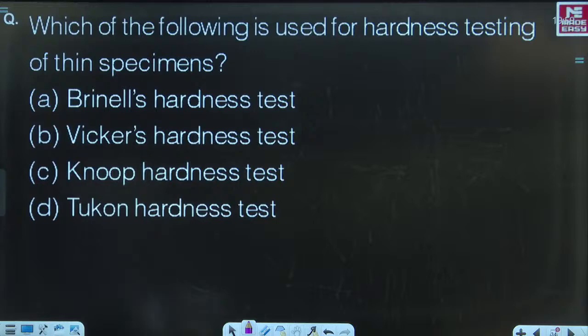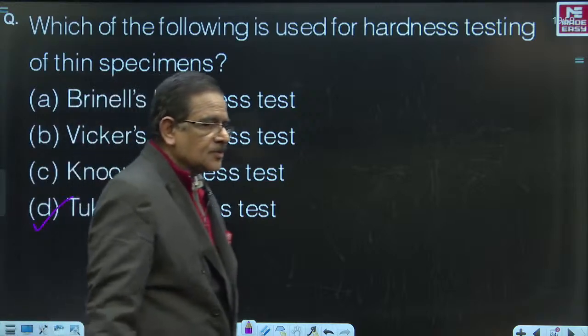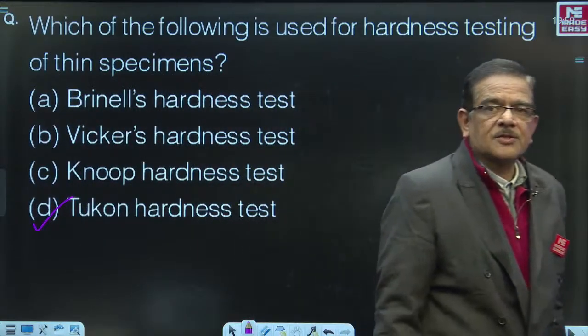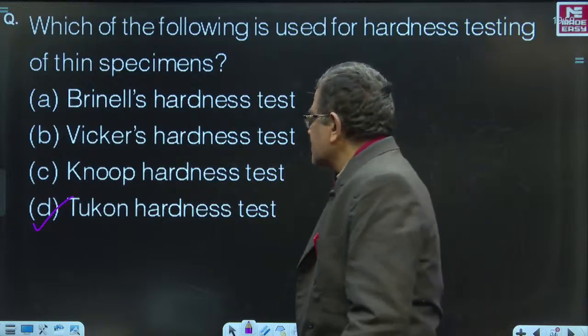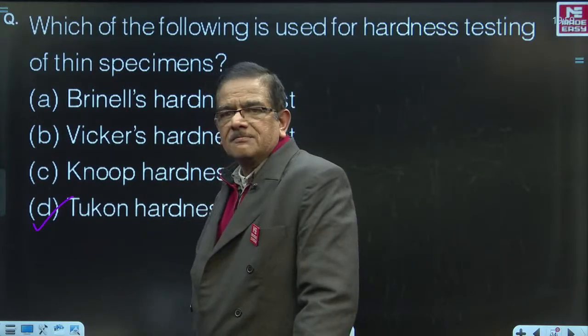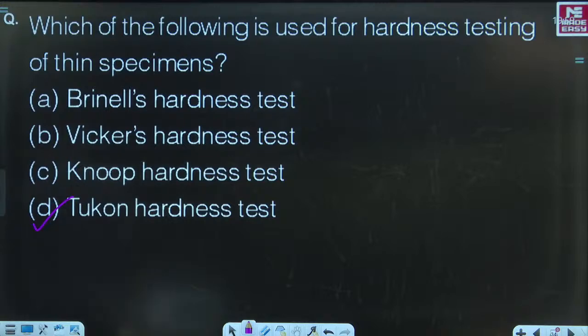For thin specimens, it is the Tukon hardness test. And for very thin specimens, it is the Knoop hardness test. Remember that. That completes the total session, and we are done with all the questions meant for your presentation.